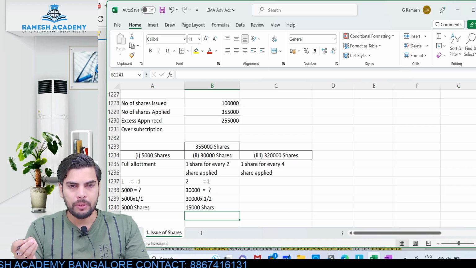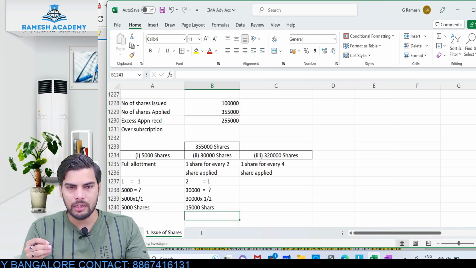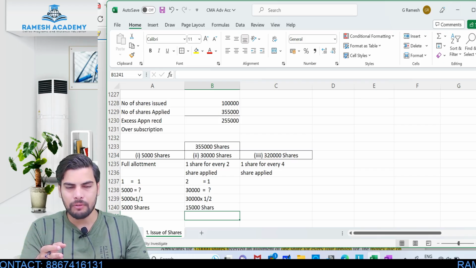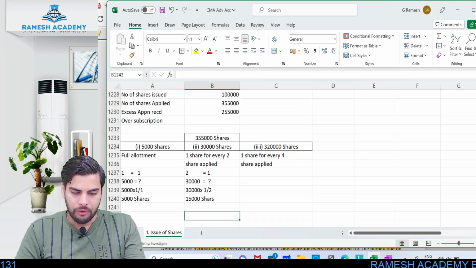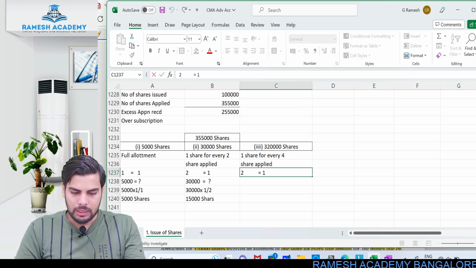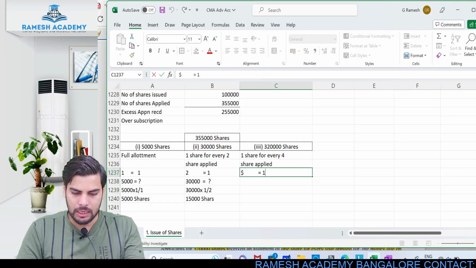Clear? If a person has applied for 2, he is getting 1. If a person has applied for 10, he will be getting 5. If a person has applied for 100, he will be getting 50. If a person has applied for 1000, he will be getting 500 shares. Same way, if a person has applied for 30,000 shares, he will be getting half of it, which is 15,000 shares. And here, if a person has applied for 4 shares, he will be getting 1.